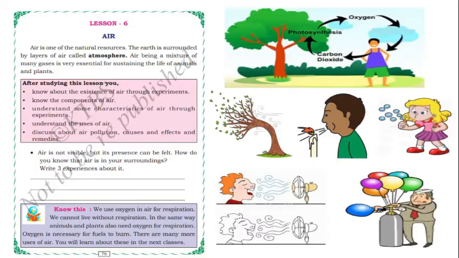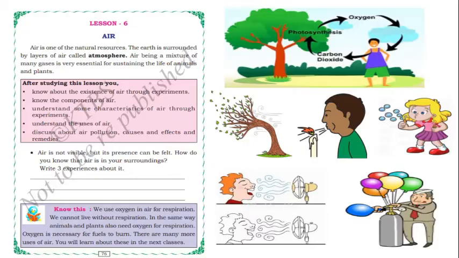Next, air is not visible, but its presence can be felt. How do you know that air is in your surroundings? Write 3 experiences about it. Then how will you come to know, children, that air is there in your surroundings? Is it visible, children? No, air is not visible. It is invisible. But we can feel the presence of air. We can experience the air.